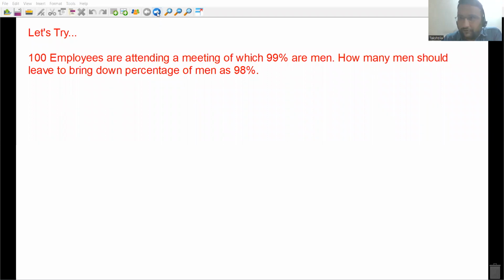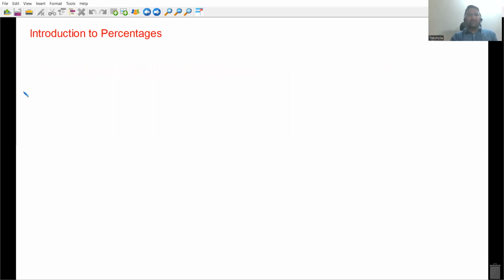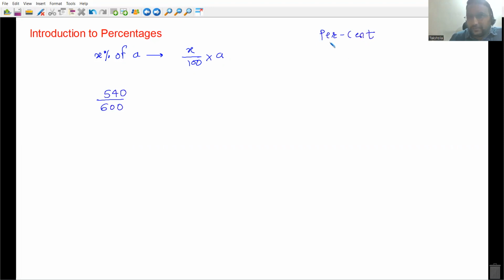Now let's do the basics of percentages. Everyone must be knowing how to find percentages. X percent of A is nothing but X divided by 100 into A, okay? Or if I tell you that out of 600, if you get 540 marks, how many percentages will you get? So what does percentage mean, everyone? What is the meaning of percent? Per means out of, and cent means 100. So percent means out of 100.